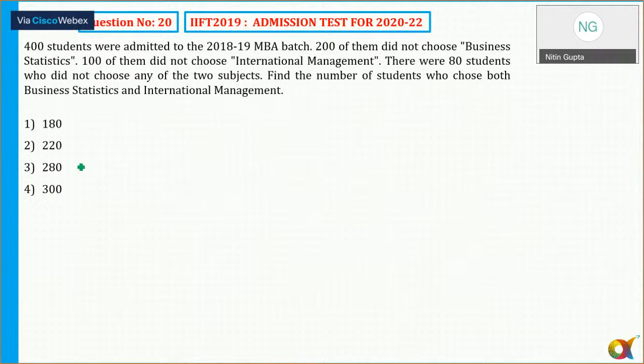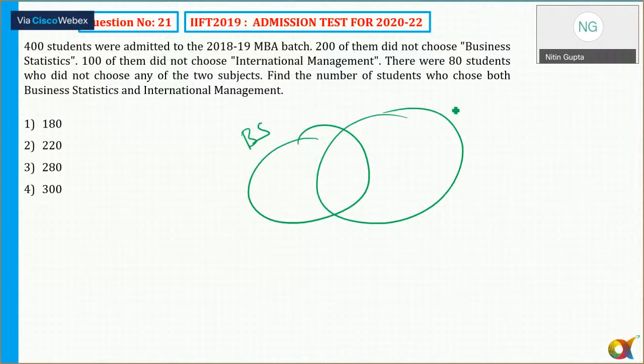So 400 students were admitted to the 2000. 200 of them did not choose business statistics and 100 of them did not choose international management. So 200 of them did not choose business statistics, so we had chosen. 100 did not choose international management. So it means this is 300 students who did not choose.